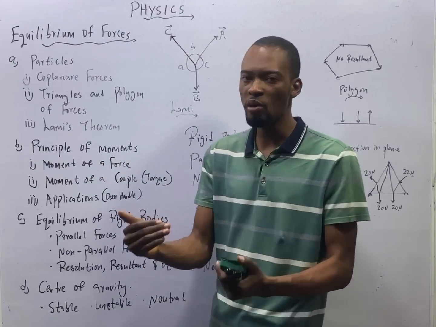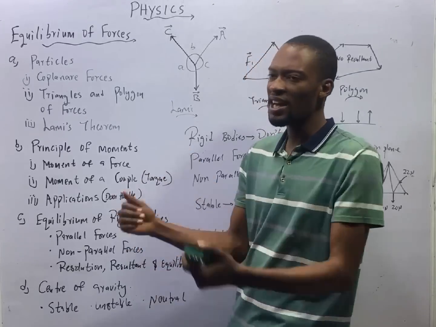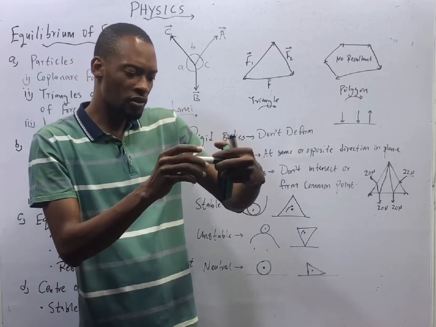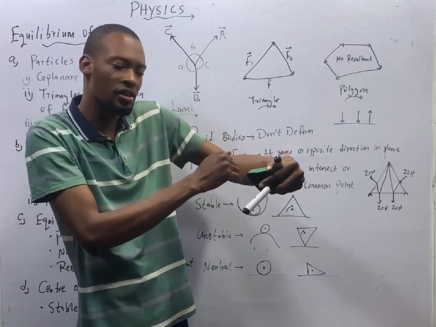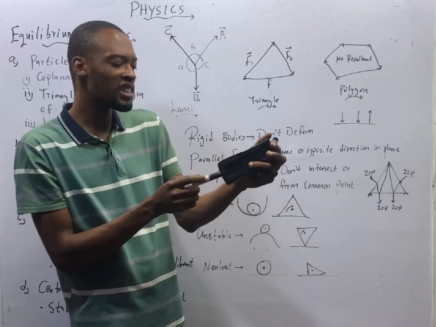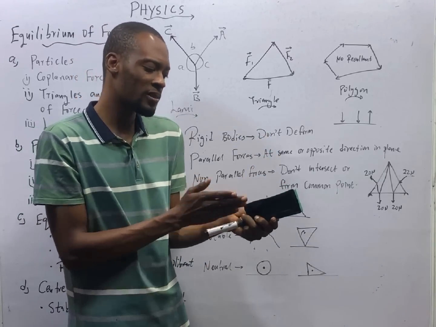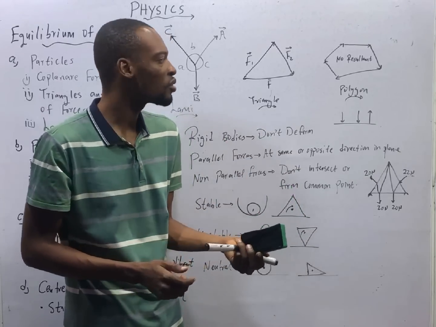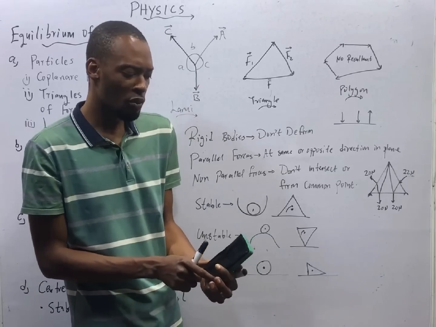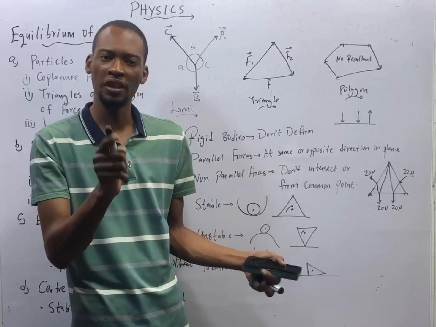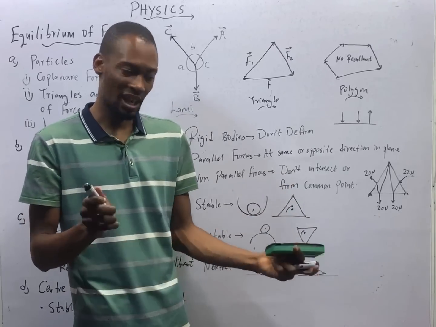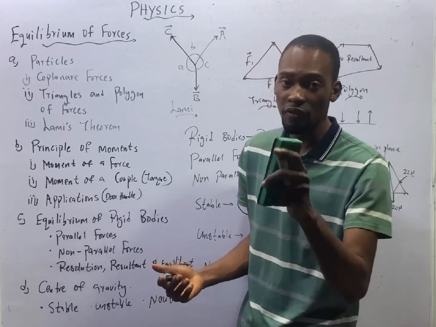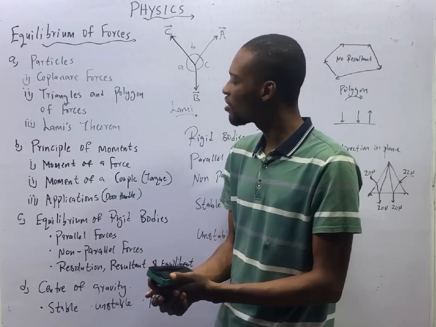Moment is actually a force, the product of a force and its perpendicular distance. If this force is acting and the force times the perpendicular distance at 90 degrees, that is moment. If a force is inclined, moment is not force times the inclined distance or inclined force. You must resolve to perpendicular distance to solve questions under moment. We've done a lot in my resolution of vector classes. We shall do more. Calculations under equilibrium promises a lot of things, and it's an opportunity for you to improve on your resolution of vector skills.